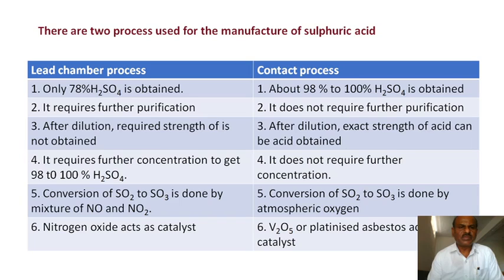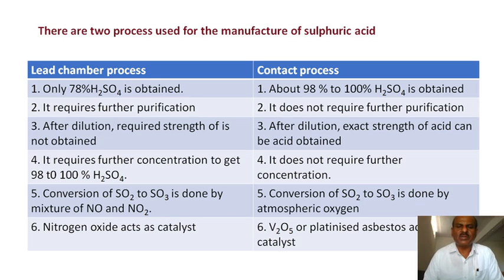This process is the more difficult part in the manufacturing of sulfuric acid. In very old times, the lead chamber process was used, and today the contact process is used for the manufacturing of sulfuric acid. By the very old process, a very small quantity of sulfuric acid is obtained.